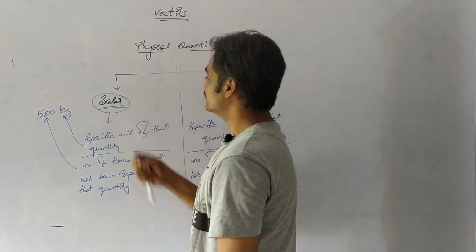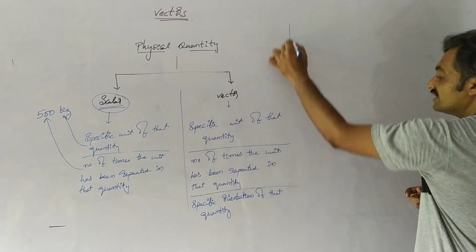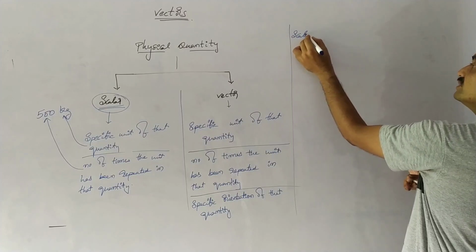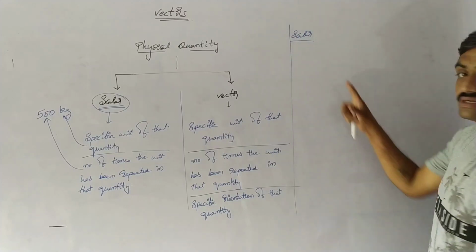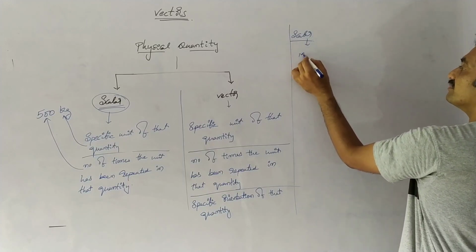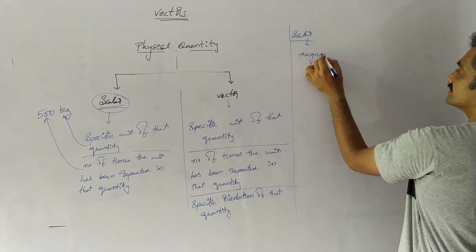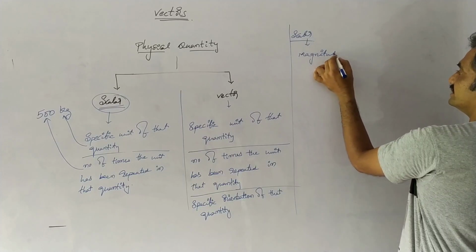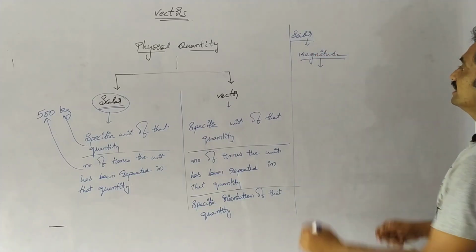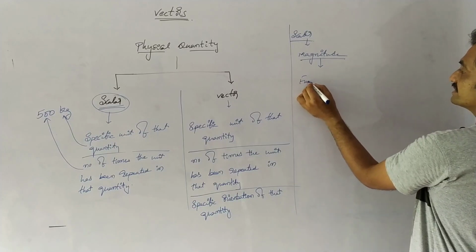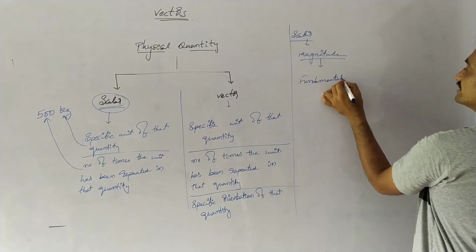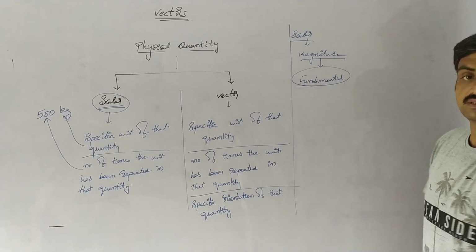Coming to the case of a scalar quantity, it is nothing but a quantity which has only magnitude but not direction. It possesses only magnitude. The best example for scalar quantities is the fundamental quantities. All the fundamental quantities are scalar quantities.